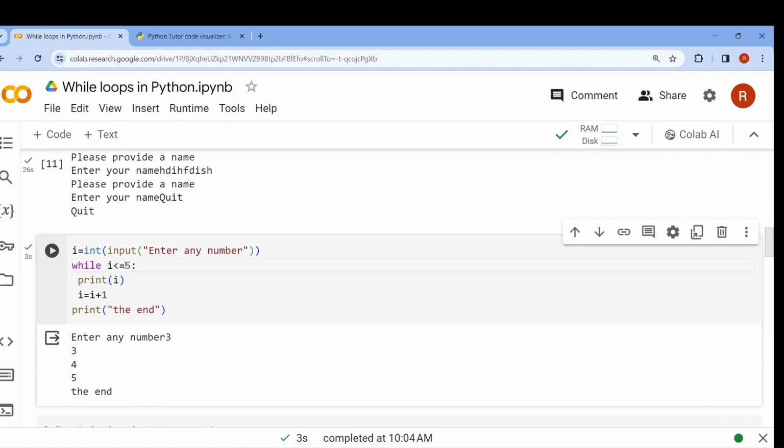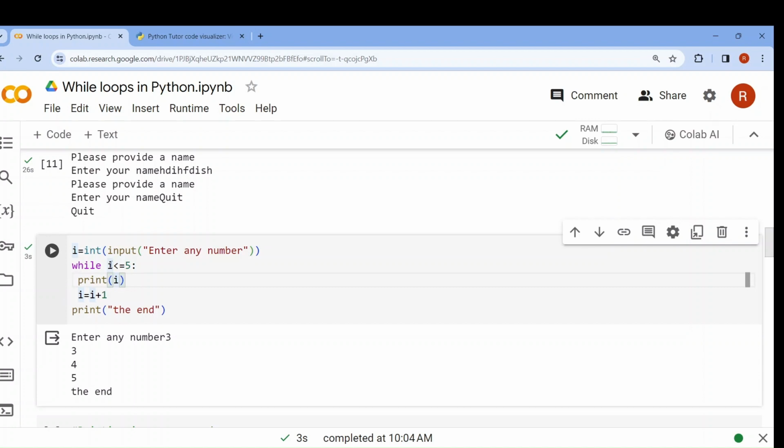Let's understand the program. I have given a condition: while I less than equal to 5, print I. Print I means, here I have taken the input as 2, so 2 will be, sorry, 3. So 3 will be printed. Here I have taken 3, so 3 is printed. Now I has been increased by 1, so it has become 4.